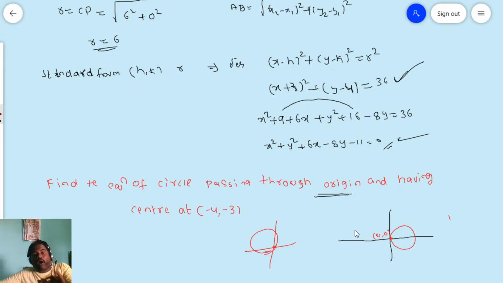Whatever it may be, I am just saying origin is nothing but it is the point on the circle. So now you know the center and point on the circle. So what you need to do for the circle equation? You require radius. Find out the radius and then substitute in the standard form. After that, if you want, you can find out the general form also. Okay, is it clear for everyone?